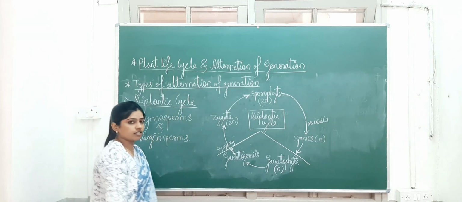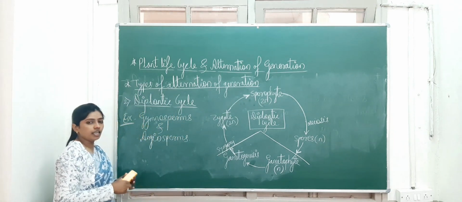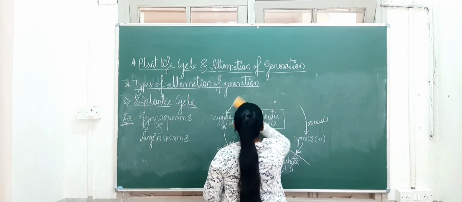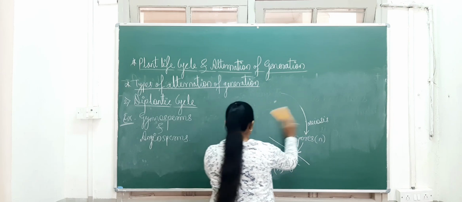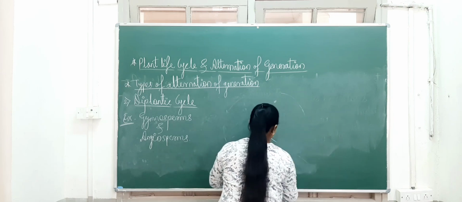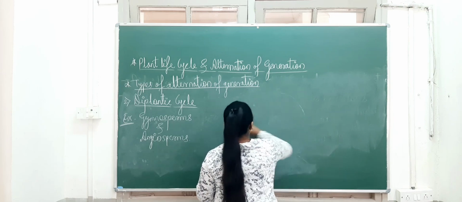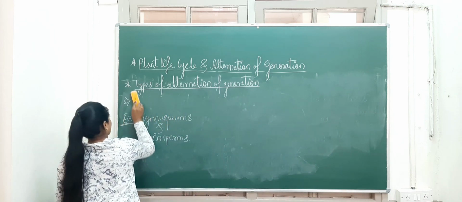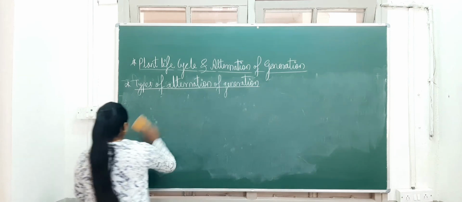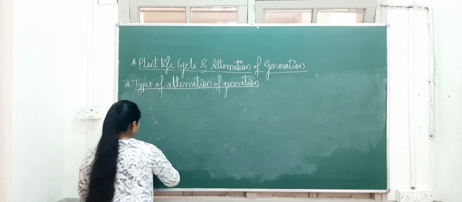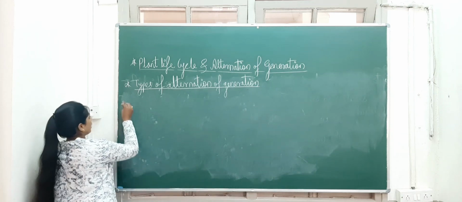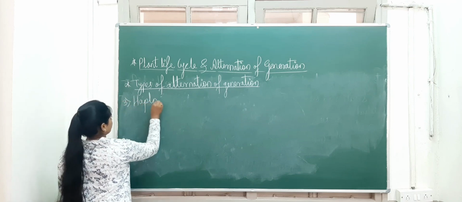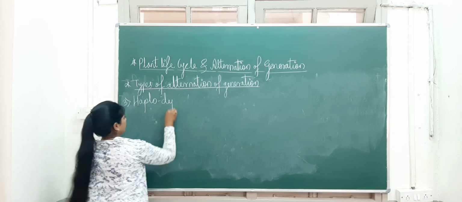Okay. Now the last cycle is remaining, that is the haplodiplontic cycle. What is that? We'll see. The last and third cycle we'll see is the haplodiplontic.